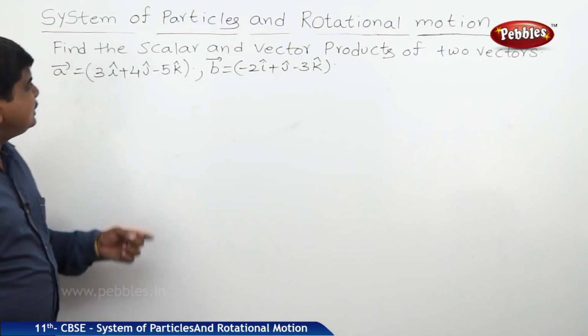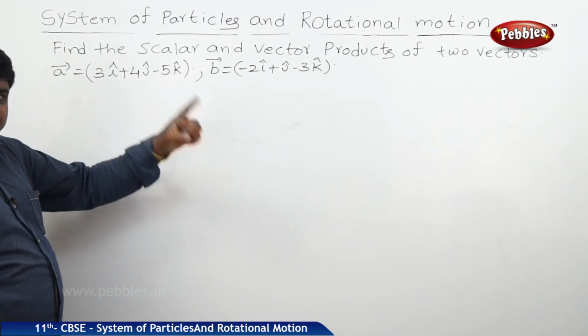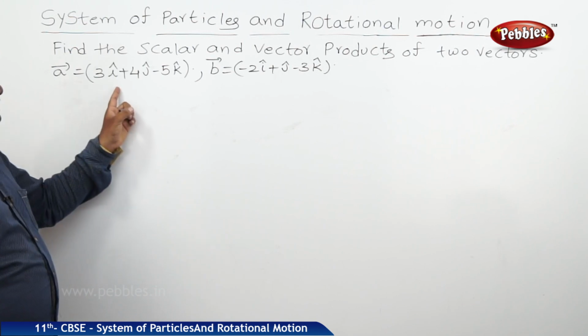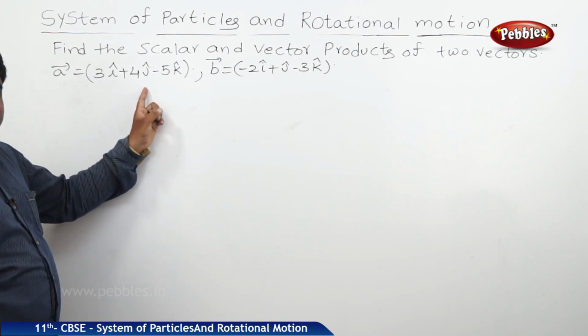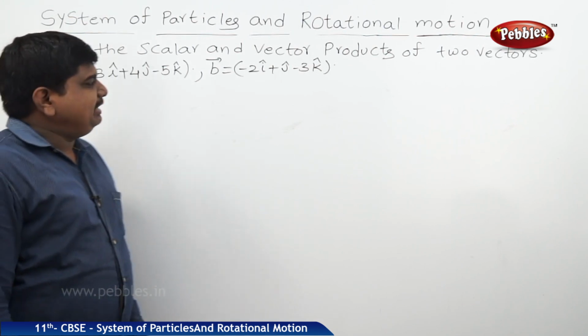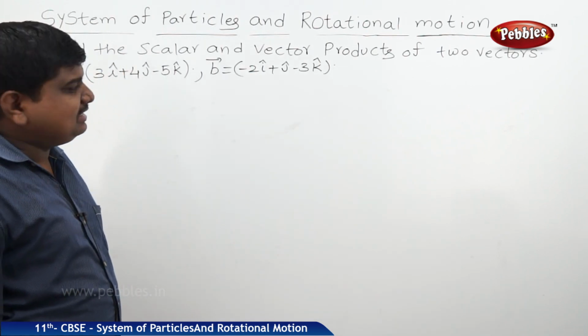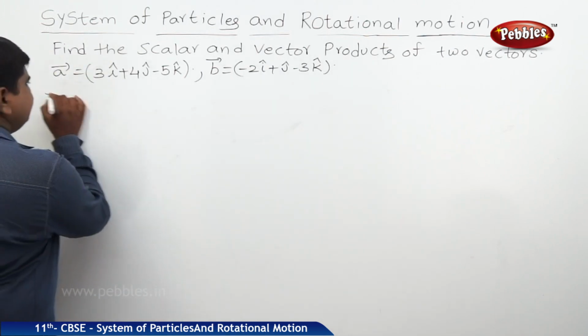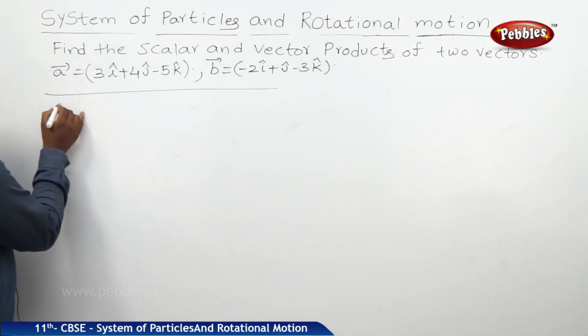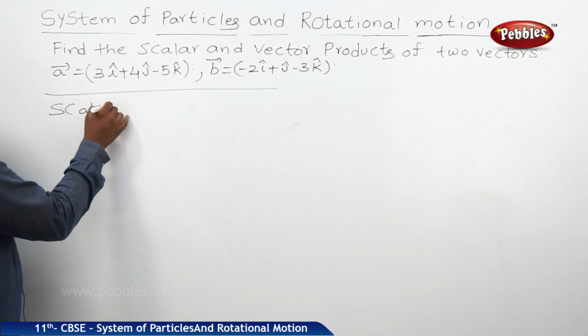The question is: find the scalar and vector products of two vectors, a bar is equal to 3i cap plus 4j cap minus 5k cap, and b bar is equal to minus 2i cap plus j cap minus 3k cap. First we find the scalar product.